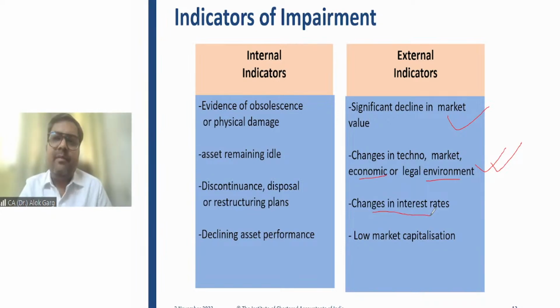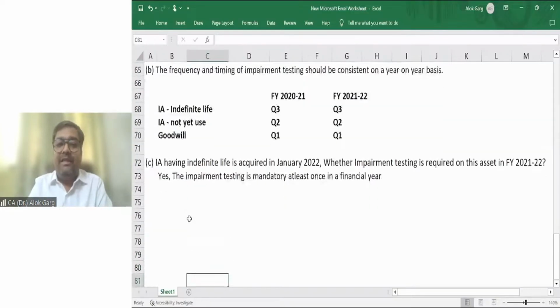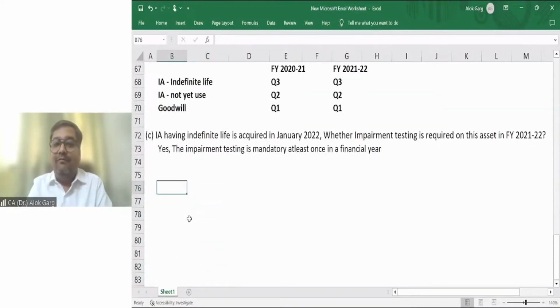Sir, why is an increase in interest rate an example of external indicator of impairment? For impairment testing, what you will do? Friends, for impairment testing, you will compute the recoverable value. And for computing the recoverable value, value in use is one leg of recoverable value.